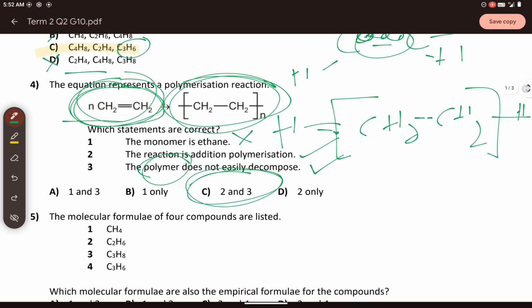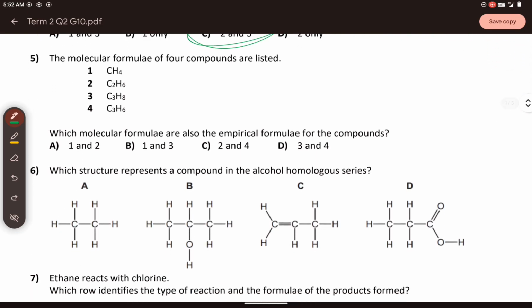Okay. Now let us proceed to number 5. You have here the following. The molecular formulas of four compounds are listed here, and you are being asked which molecular formulas are also the empirical formula for the compound. So take note of the difference between molecular and empirical formula. The molecular formula shows the actual number of atoms of each element in a molecule, while the empirical formula shows the simplest whole number ratio of atoms in a compound.